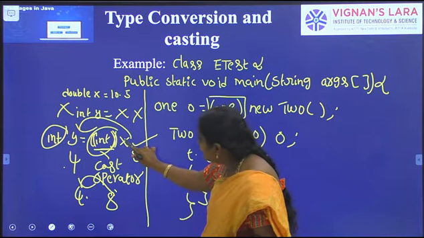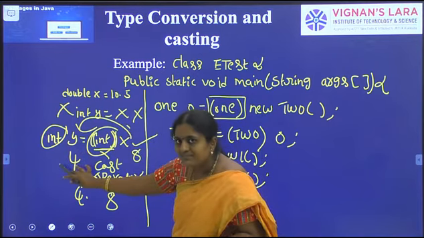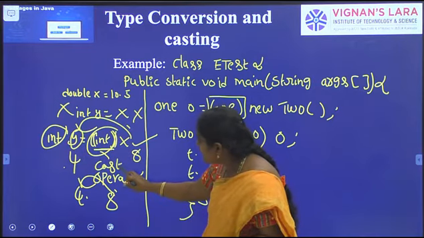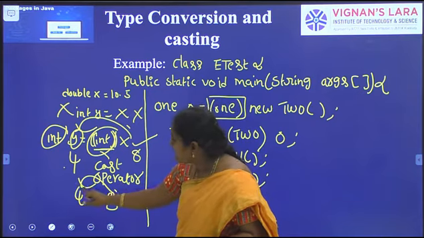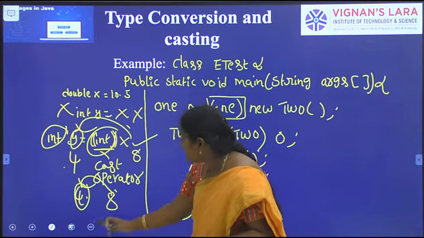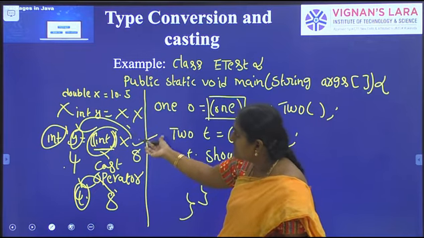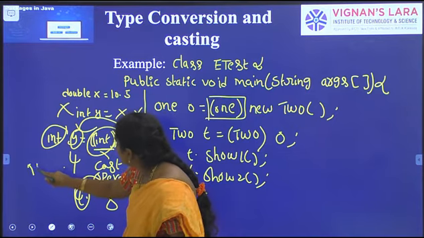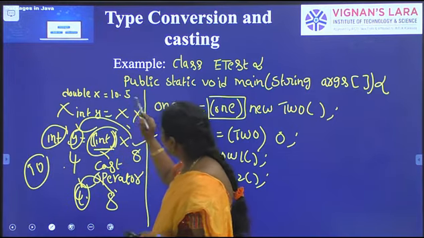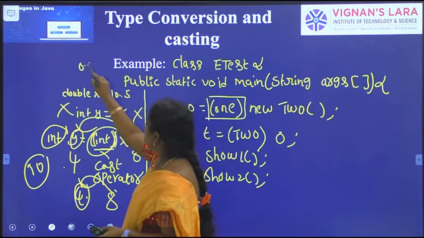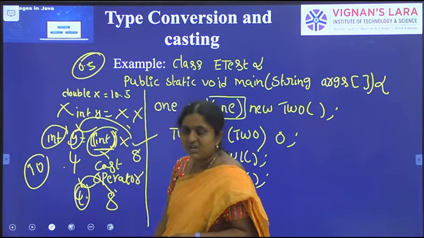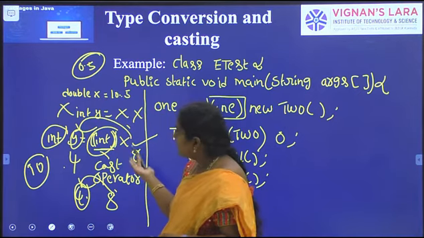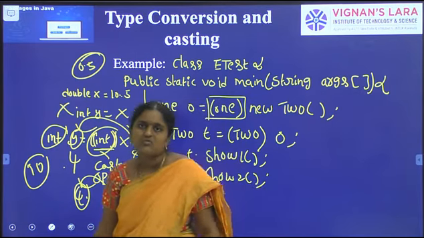Here double x is explicitly converted into int y. Double occupies 8 bytes in memory, int occupies 4 bytes. So higher to lower data type means sometimes it may lose data. 10.5 converted into int will print 10, not 10.5. So we lose 0.5. Sometimes that is very important and it is a problem. Whenever we convert higher to lower data types, we may lose data.